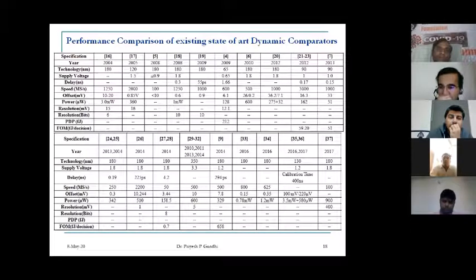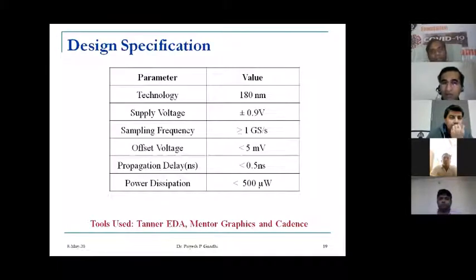I think papers from 2004 to 2019 were reviewed, but here the comparison is given up to 2017. From the above table, we come down to the particular design specification for our comparator design, that is, what the design specification should be. According to that, we have to design the circuit.